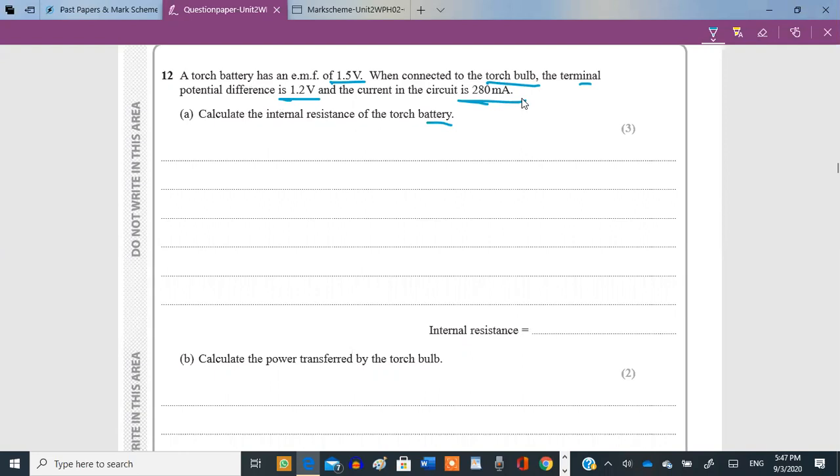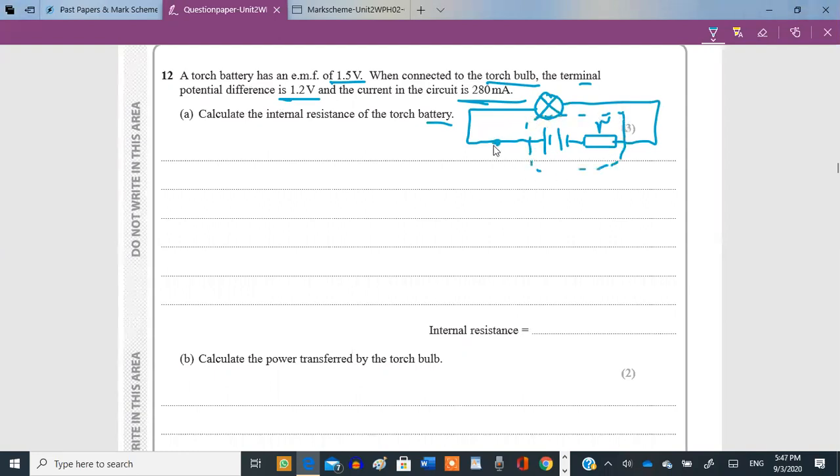Okay, so if you think about the circuit, it's going to look something like this. This is your battery having some internal resistance. Remember, I told you internal resistance is just a small resistor in series with the battery. This internal resistance is connected to some torch bulb. Let's assume this is our torch bulb with X. And this is the circuit, and this is the entire battery.